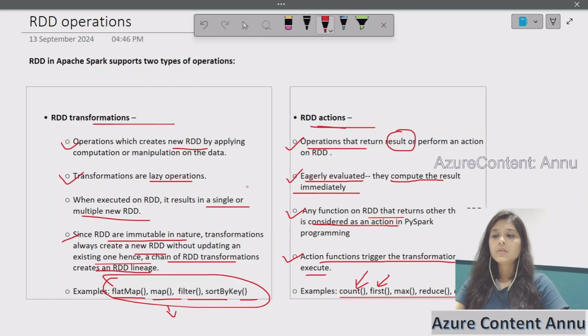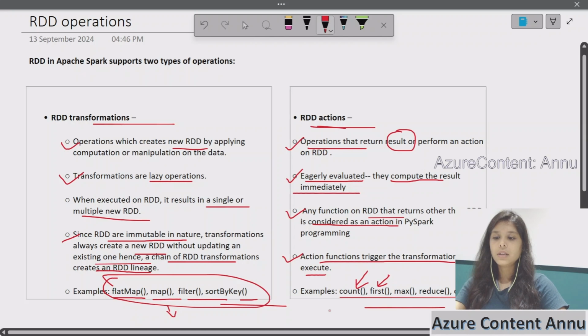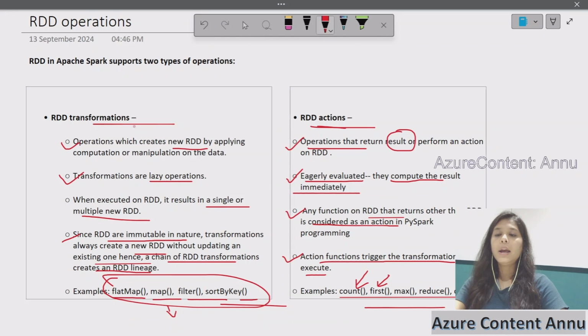So this was just a theoretical video. In the upcoming sessions, we will see practically what the RDD operations are in detail, with the help of practical demonstrations, by writing code and using transformations and actions. I hope this video helps you get a theoretical idea about what an RDD transformation is and what an RDD action is.